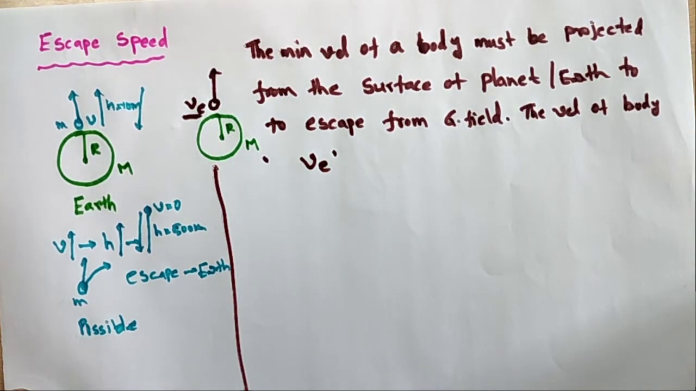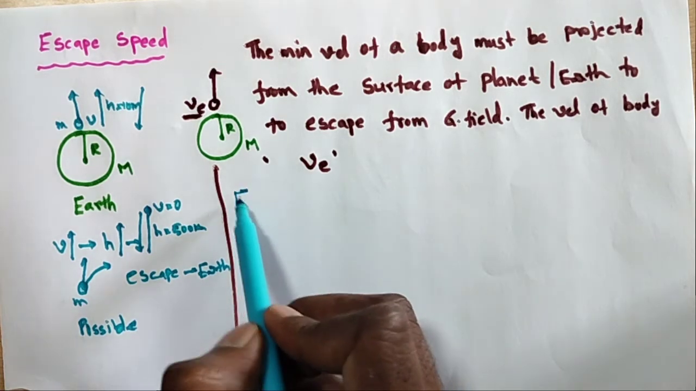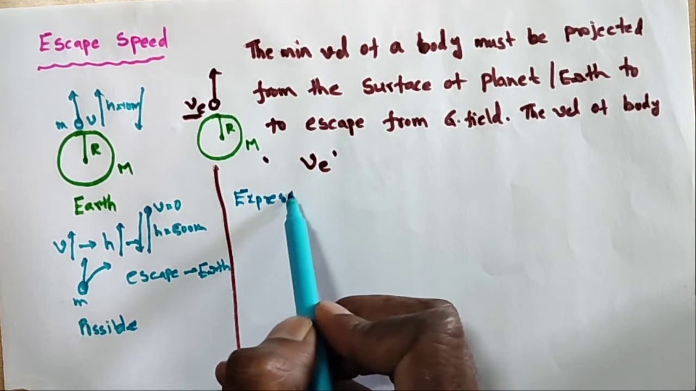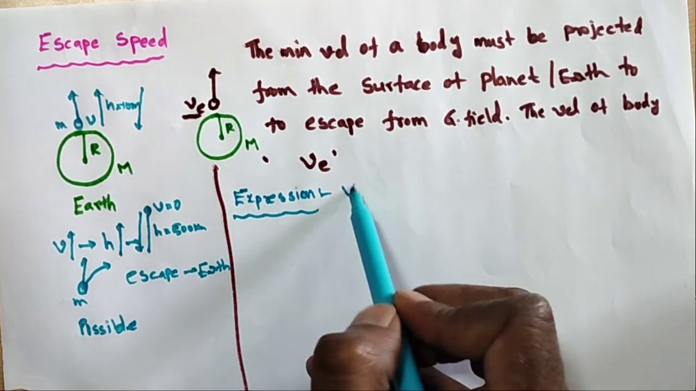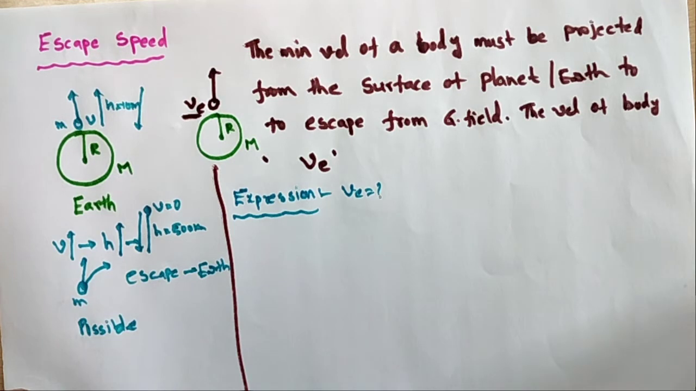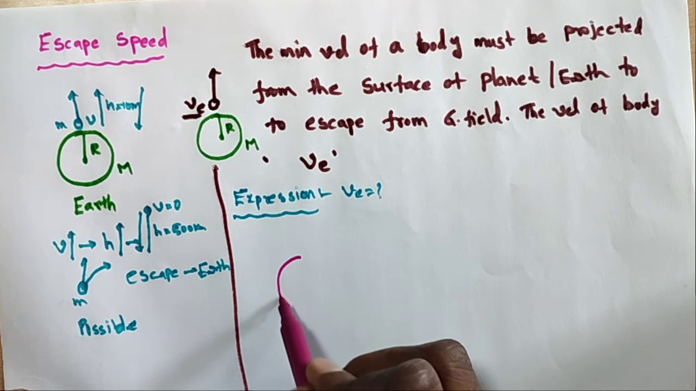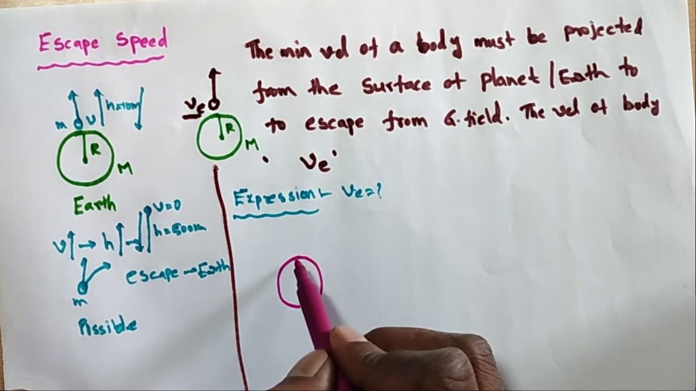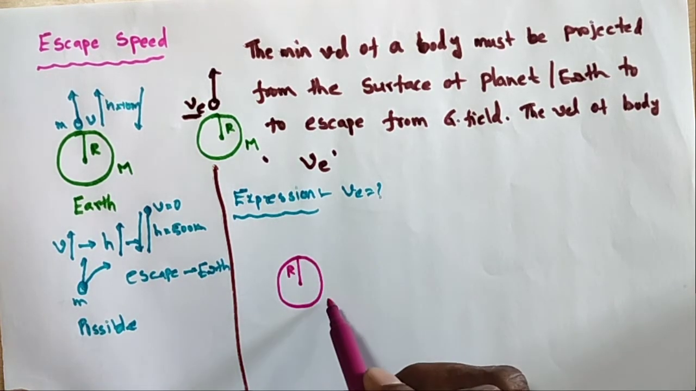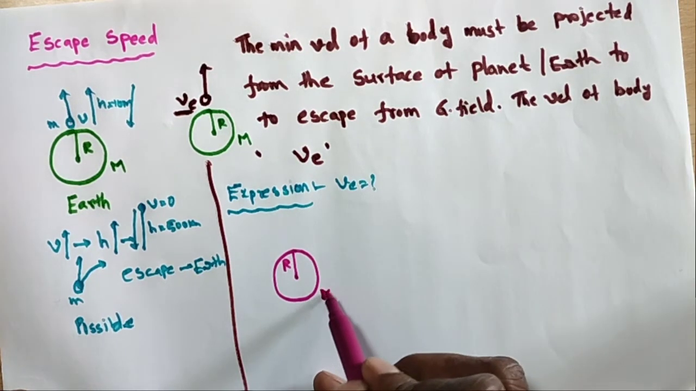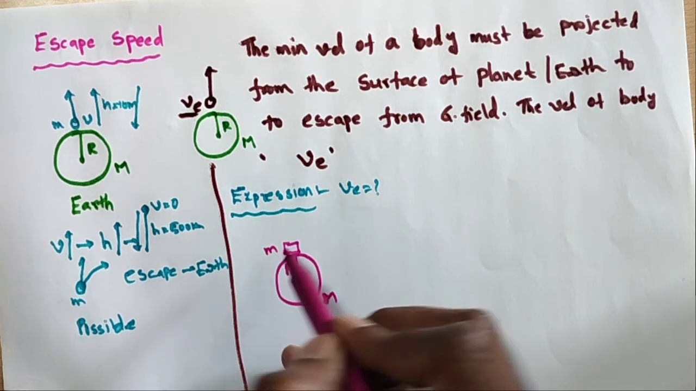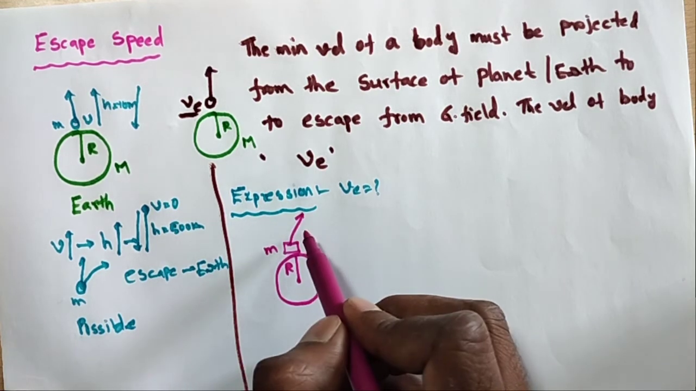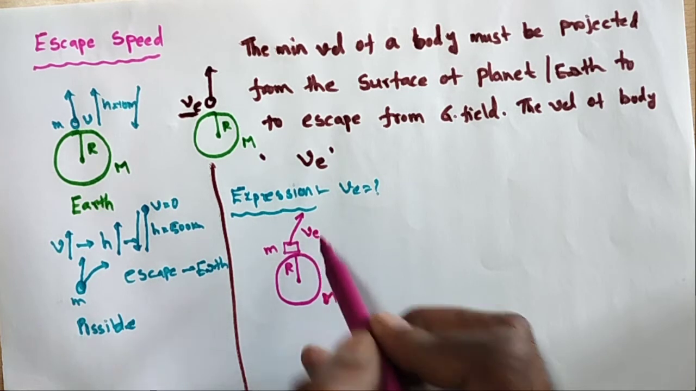So what is the expression? I am deriving the equation of the escape velocity ve. Here this is the earth of radius R, M is the mass of the earth, and this is one object of small mass m, thrown with a particular velocity ve.